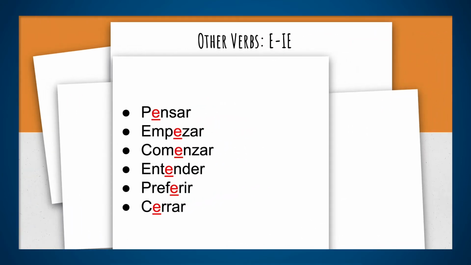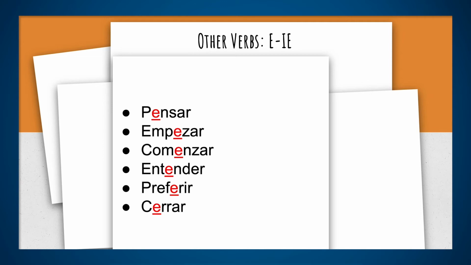Okay, so the other verbs that we got from E to IE, remember we got one example that is querer. We already know that querer is the one that we have in mind. So, pensar is going to be conjugated as querer. Empezar, comenzar. Comenzar and empezar are very similar verbs in meaning. One is to begin, one is to start. And really we don't make so much difference when we use one over the other.